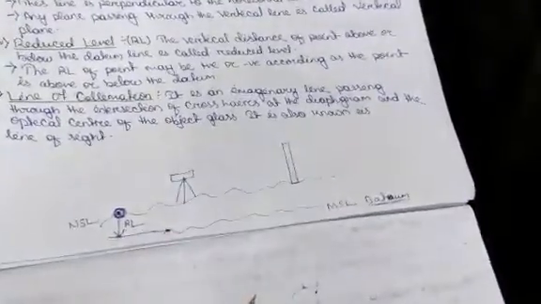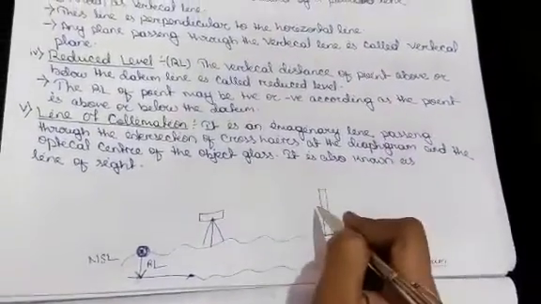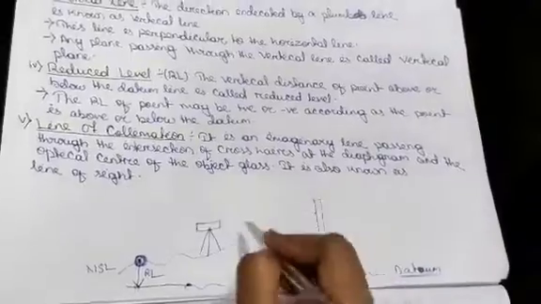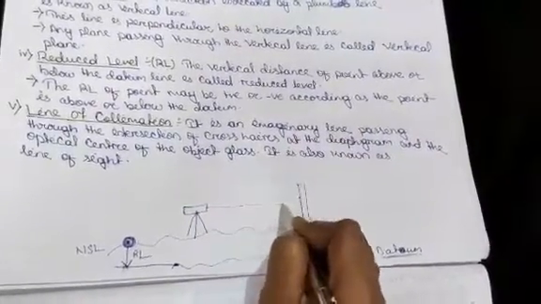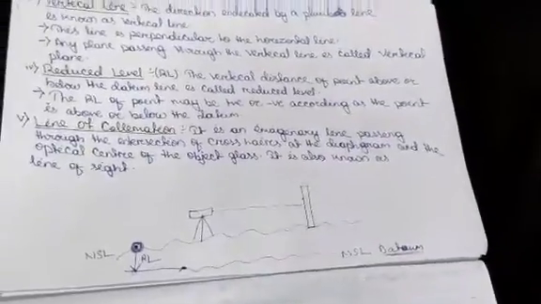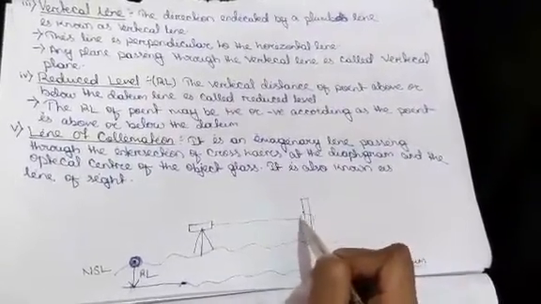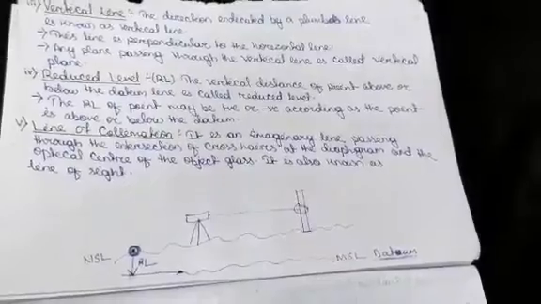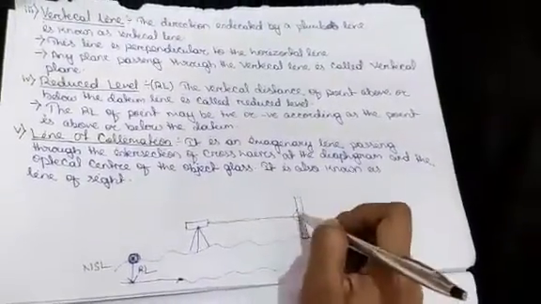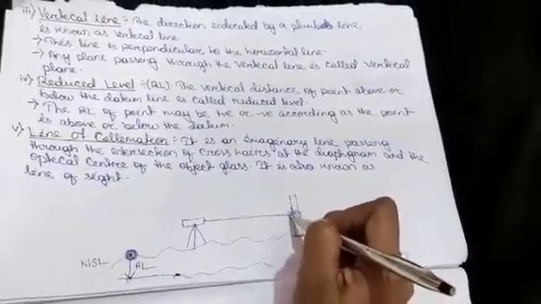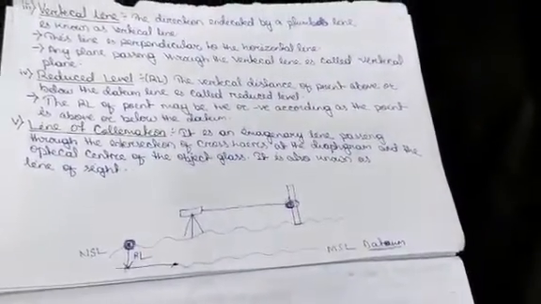When the observer observes the reading on the staff, there is an imaginary line passing from the instrument to the staff, and that imaginary line indicates the perfect reading of the staff.